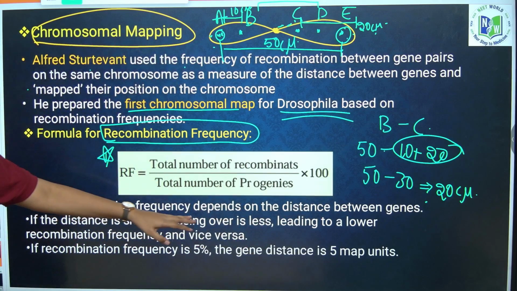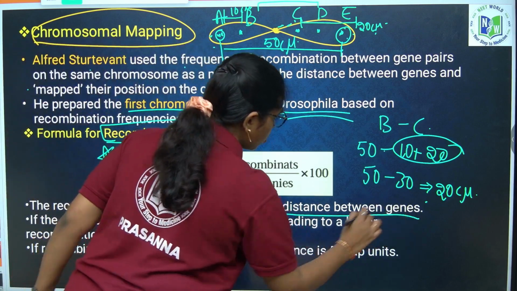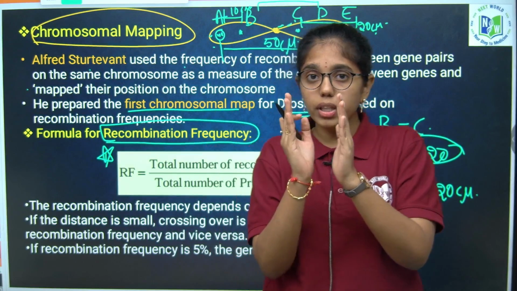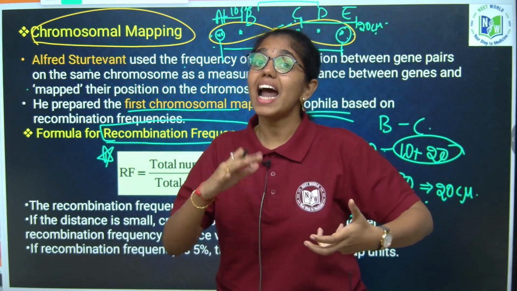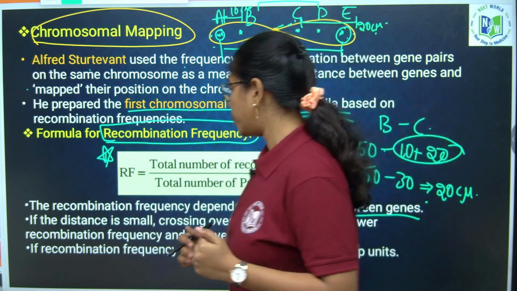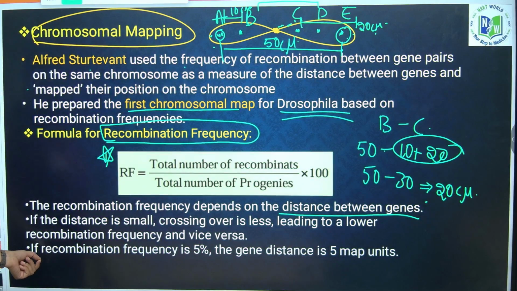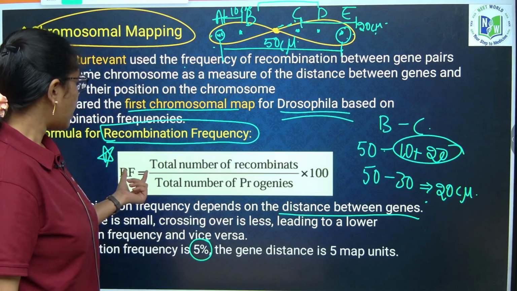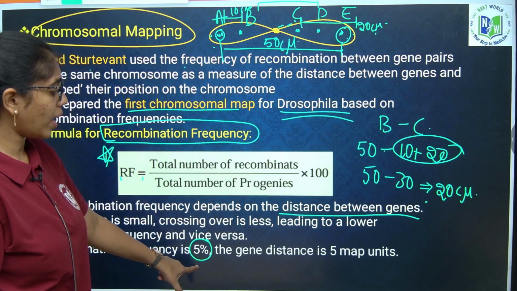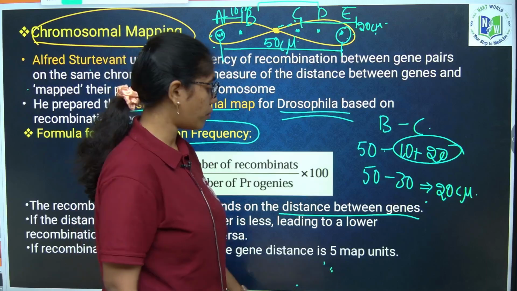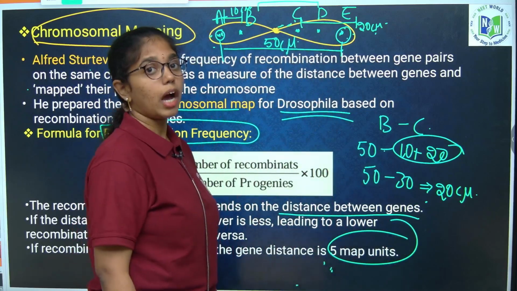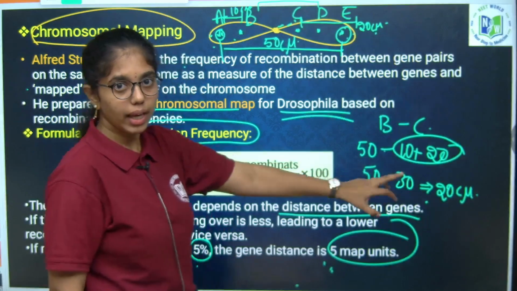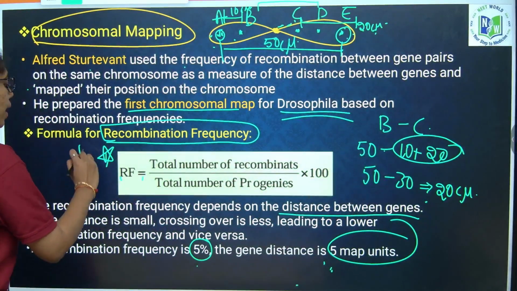The recombination frequency always depends on the distance between 2 genes. If the distance between 2 genes is more, then the recombination frequency will be more. If the distance is less, recombination will be less, and linkage will be more. If the recombination frequency we get after calculating is 5%, then the distance between the genes on that chromosome is 5 map units. So how will you calculate the distance between 2 genes? In map units and centimorgans. Clear? Keep this formula in your mind.